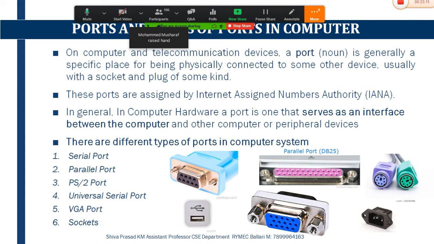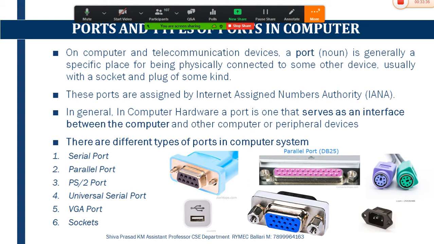Most of the older computer systems provided two slots containing PS2 ports, where one PS2 port is used for the keyboard and the other PS2 port is used for the mouse.